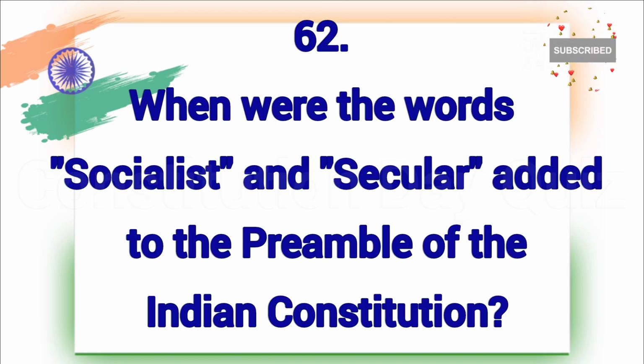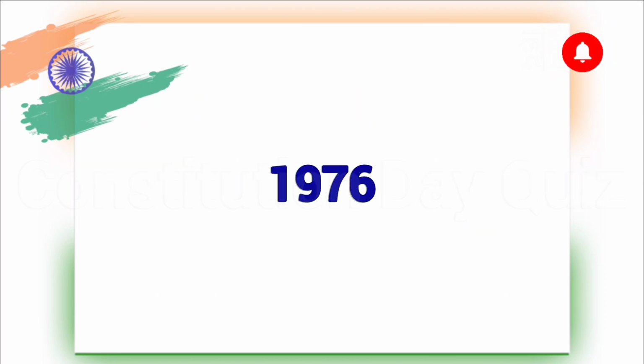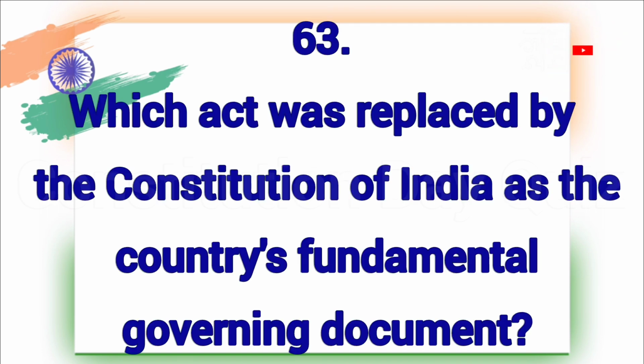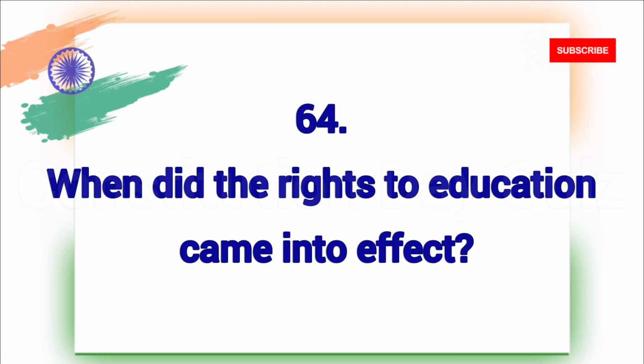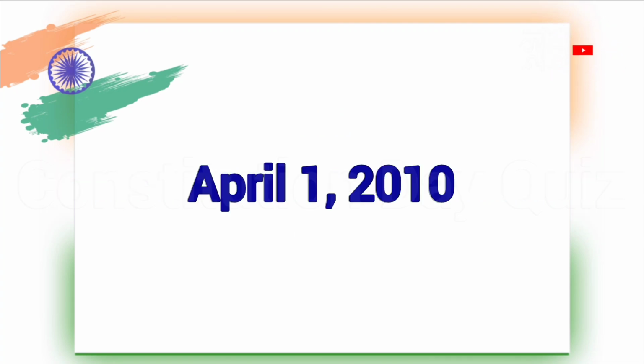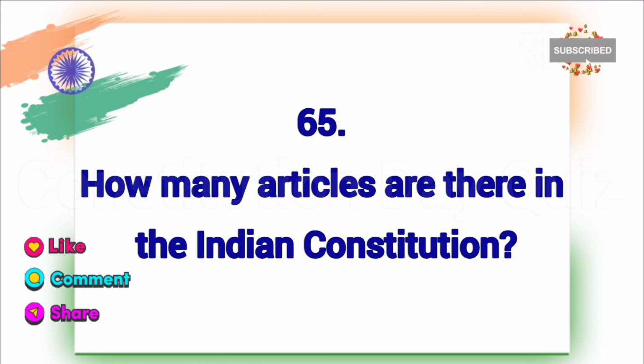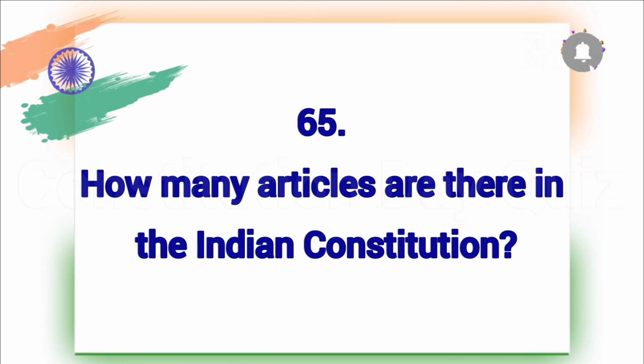When were the words socialist and secular added to the preamble of the Indian Constitution? 1976. Which act was replaced by the Constitution of India as the country's fundamental governing document? The Government of India Act 1935. When did the right to education come into effect? April 1, 2010. How many articles are there in the Indian Constitution?